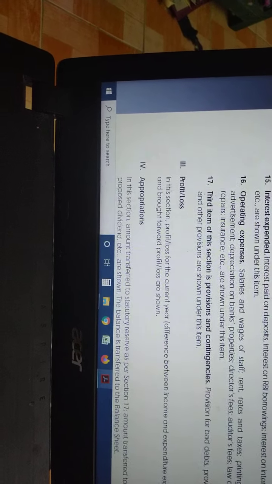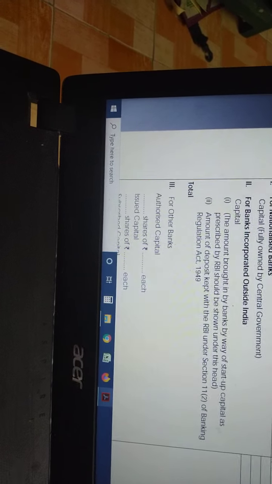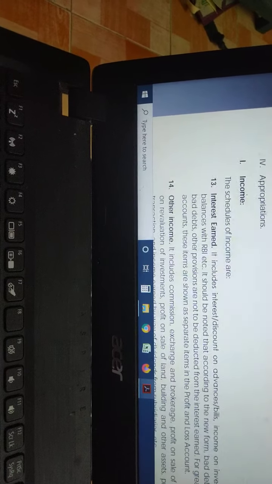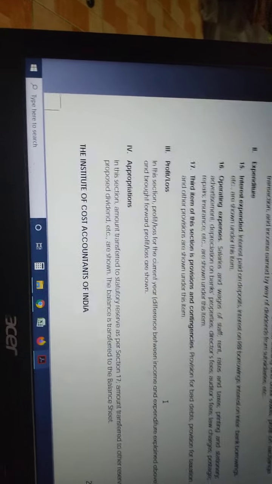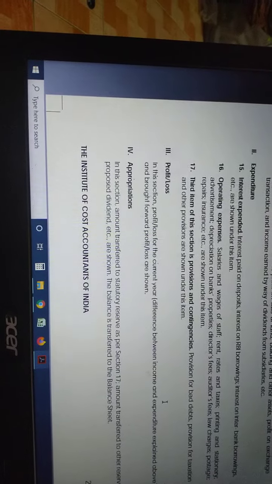You write them under provisions and contingencies, okay? So it is up to schedule 16, okay? There is nothing called schedule 17. So you can present that provisions and contingencies as a separate item without a schedule number, okay?